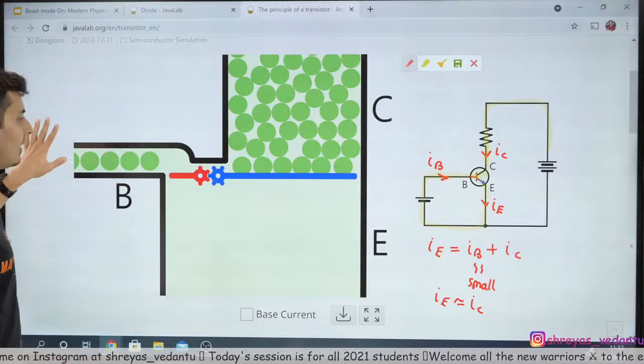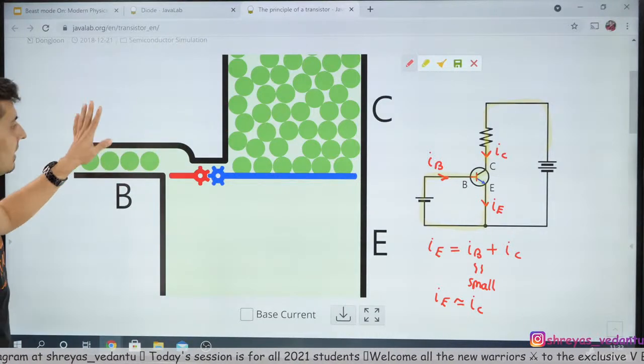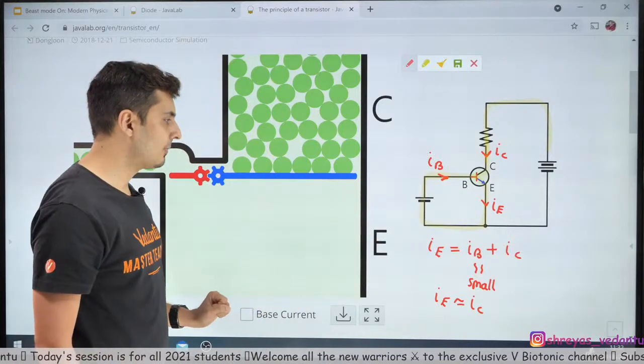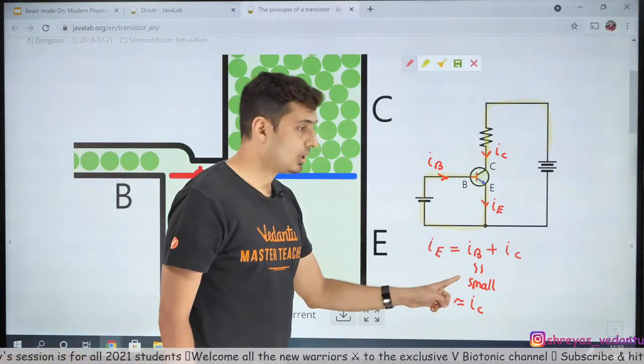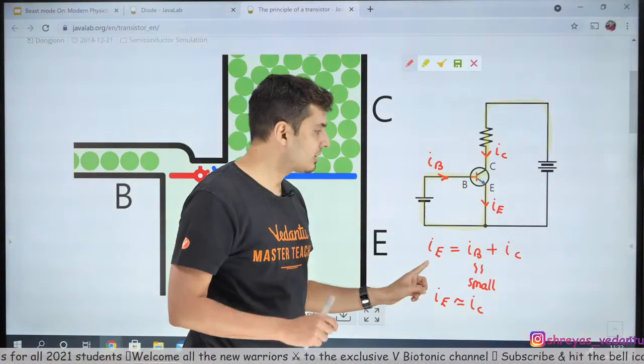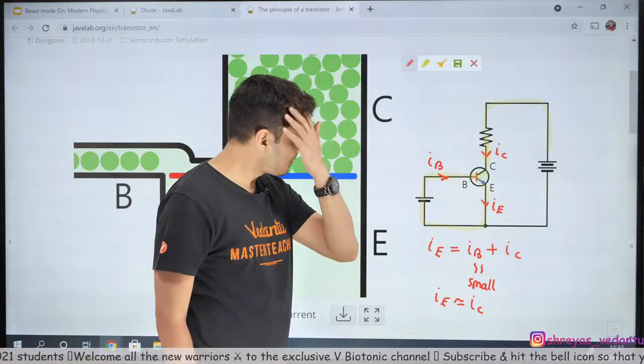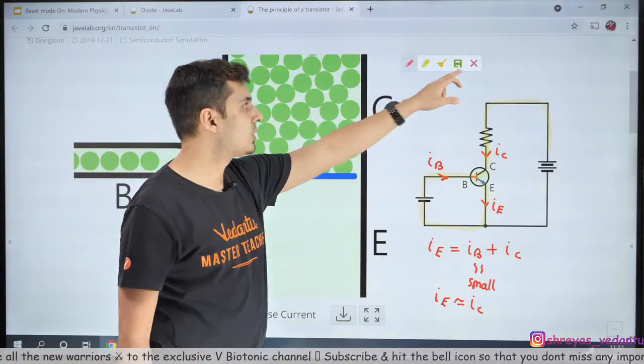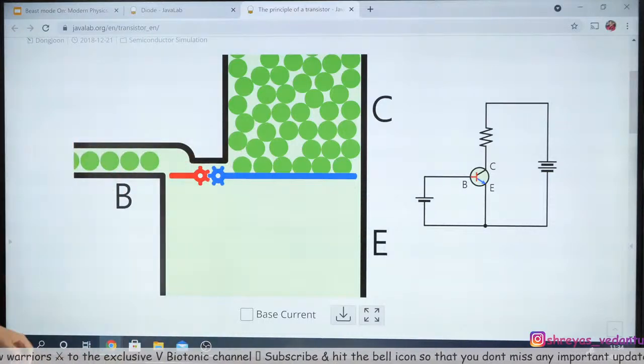Now, this helps us understand the functioning of a transistor. And I'm using a mechanical analog to explain to you the working of a transistor. Base current is small, emitter current is the biggest, collector is decently big. Base current changes the emitter current, and that's what you're going to see in this particular simulation.